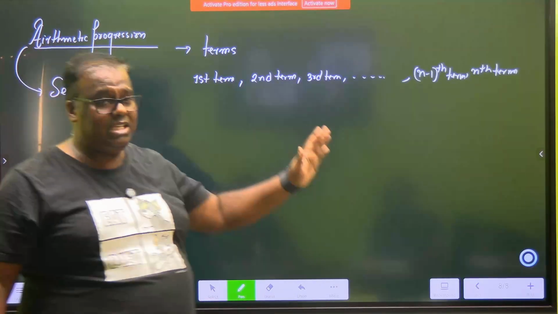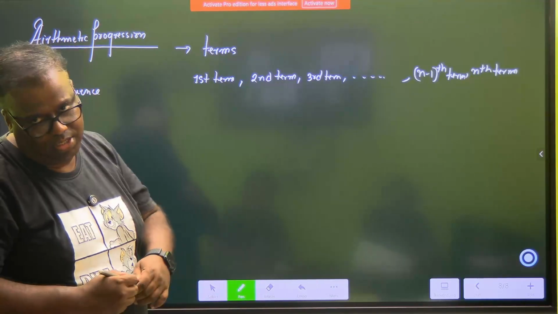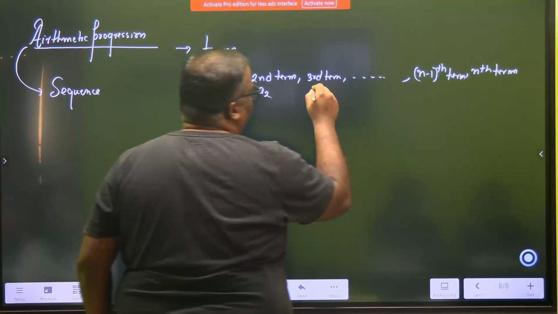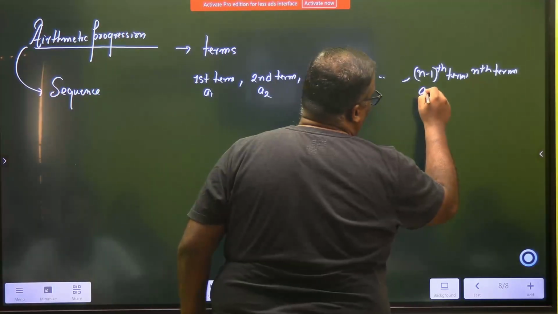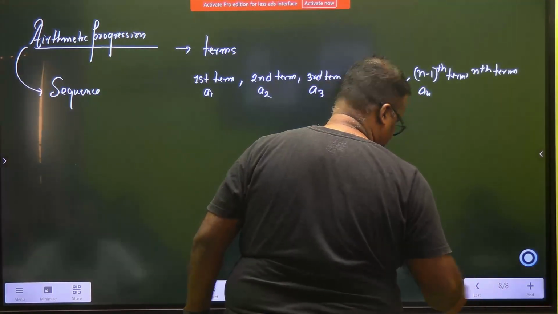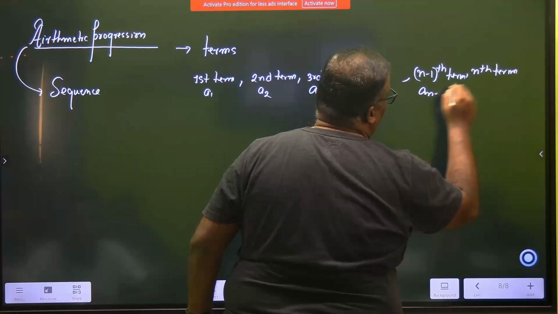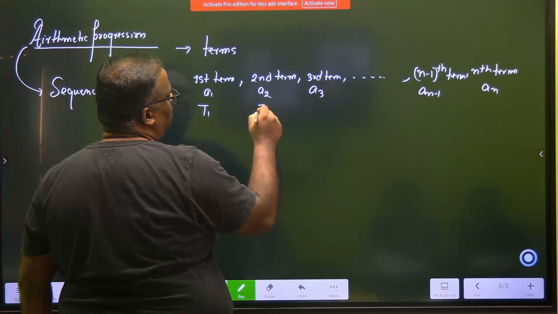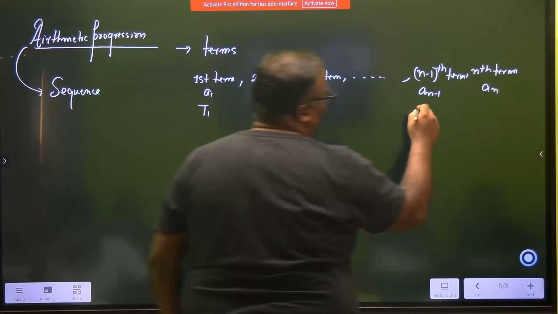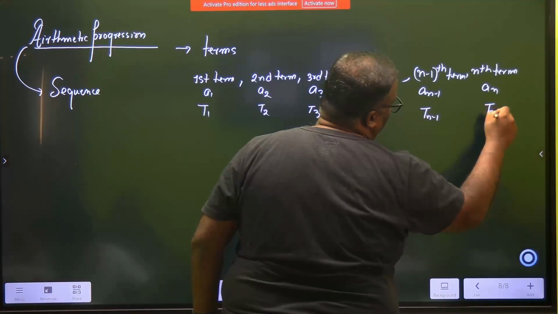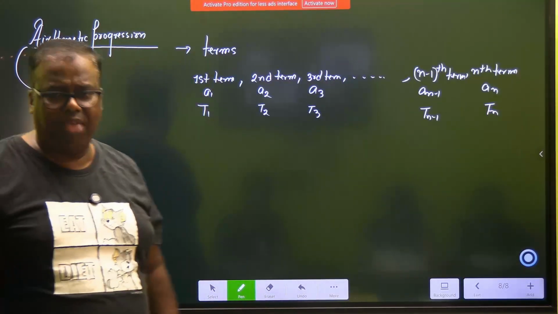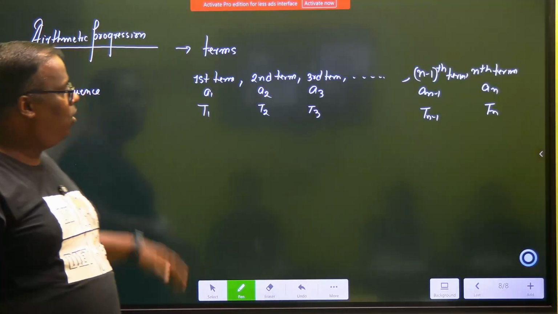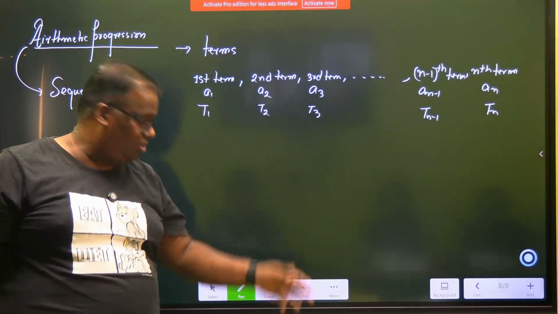These terms differ from book to book. Somebody may call them A1, A2, A3, A4, up to A(n minus 1) and An. Some books, like we have studied, use T1, T2, T3, T(n minus 1), Tn. Basically, they mean the same thing. Now, what is so special about this sequence?